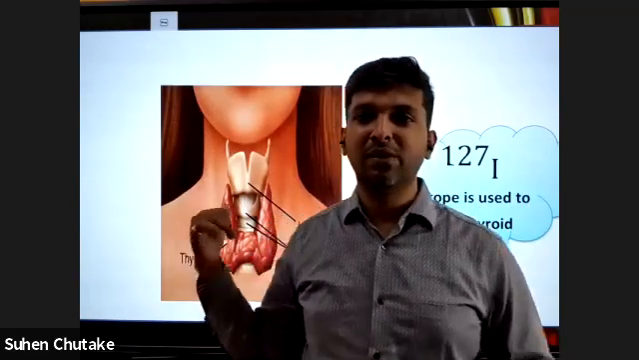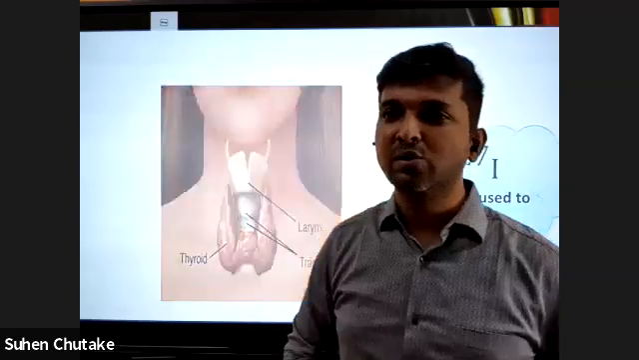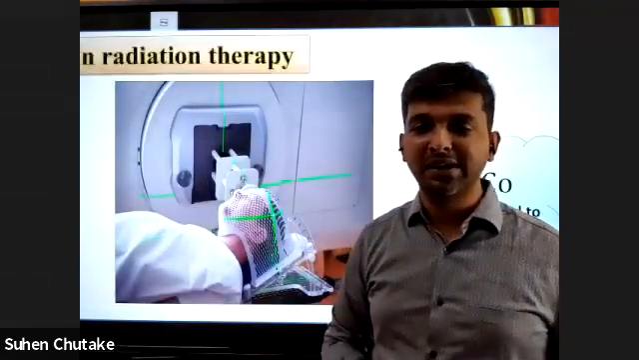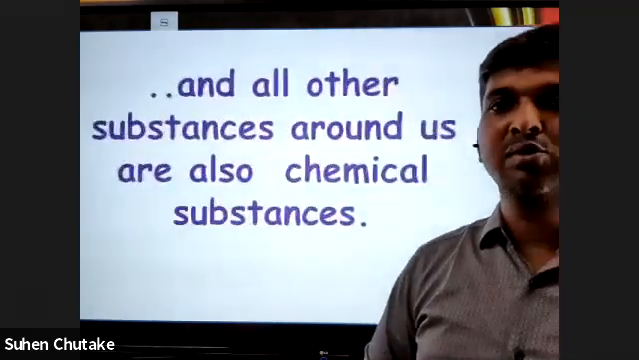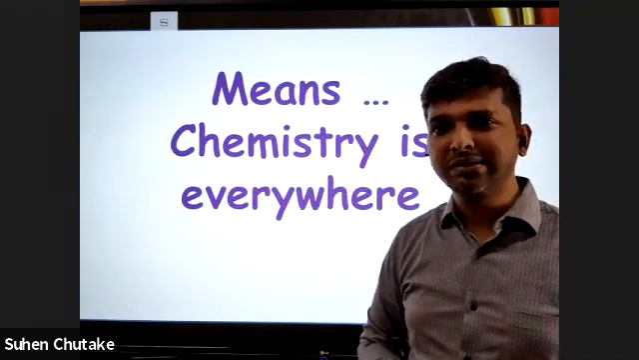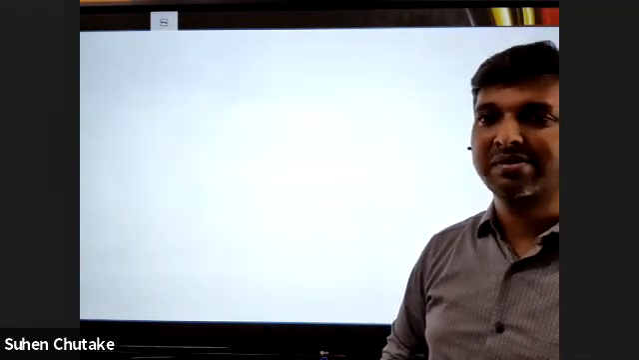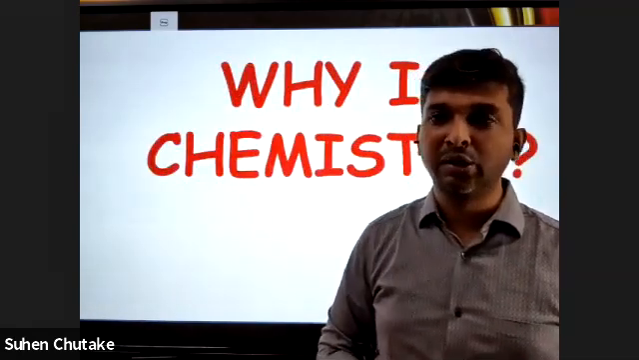So even in the treatment of thyroid, we require what? Iodine 127. So that is also requiring chemistry. Then treatment of cancer requires cobalt 60, for diagnosis and treatment. So here also in treatment we are requiring chemistry. There is not a single place where we don't have chemistry. Chemistry is everywhere, and that's why it is so very interesting.